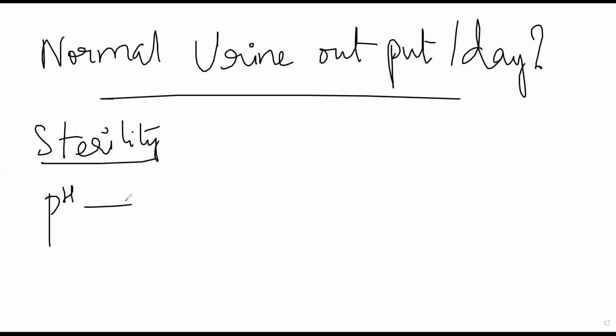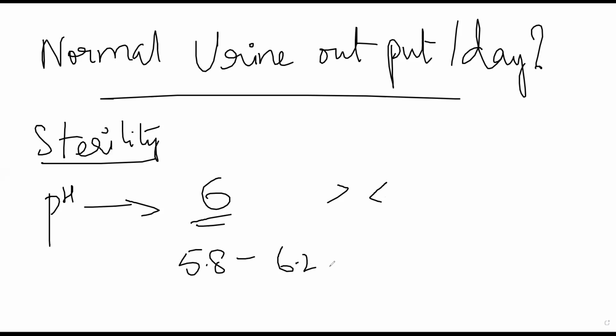Then pH देखें तो आप, normally your pH of the urine should be close to 6. Anything more than 6 or anything less than 6 is abnormal. Slight variation is fine. मतलब 5.8 to 6.2 and so on, जर्रा इधर उधर चलता. But if it is going very far, for example 5.5 to 7 or something, then it is a big abnormality. Slight variations are fine. This will depend on the amount of uric acid present in the urine, and various constituents of urine, which will give the acidity or basicity to the urine.